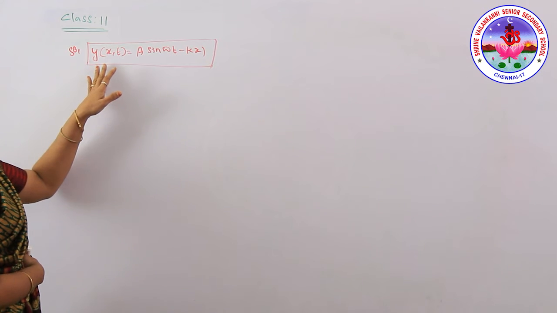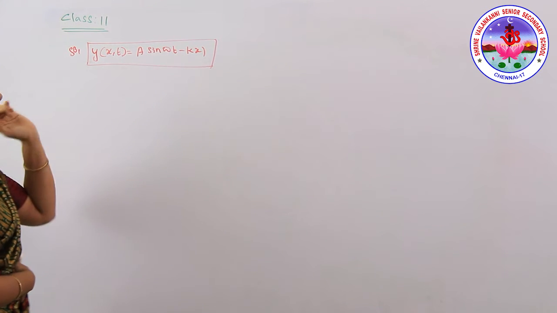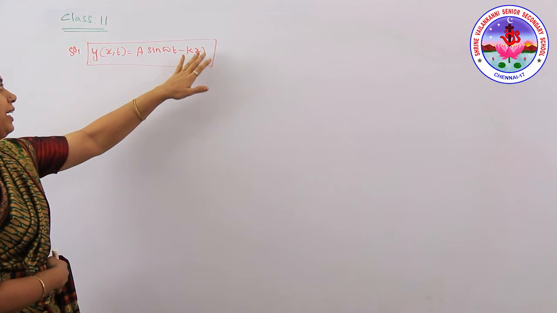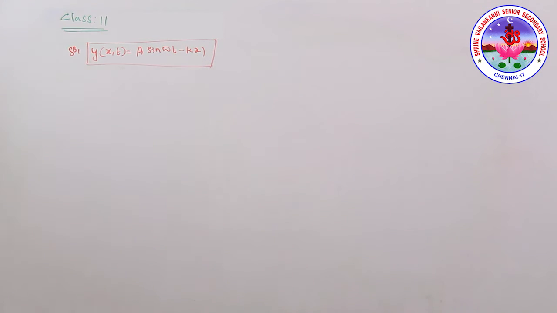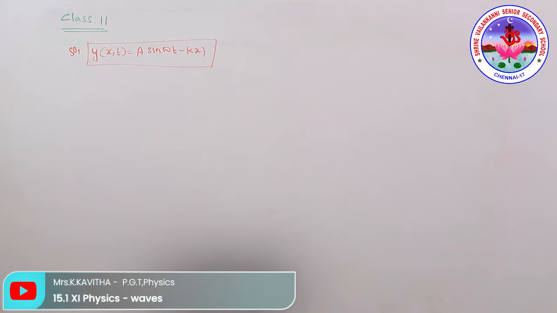So y of x, t equals a sine omega t minus phi. Instead of phi we have taken kx, where k is the propagation constant or angular wave number. We have taken this equation as a harmonic wave.